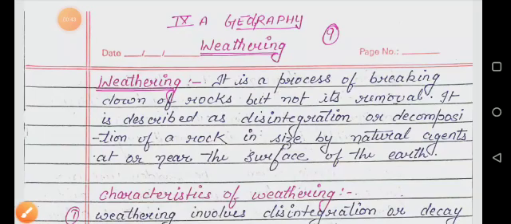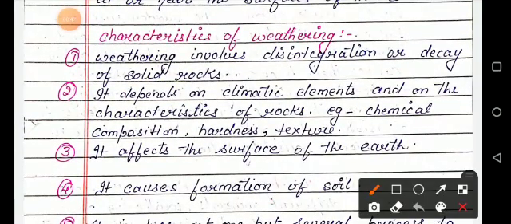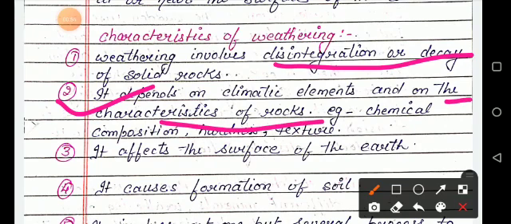So what are the characteristics of weathering? Weathering involves disintegration or decay of solid rocks. It depends on climatic elements and on the characteristics of rock like chemical composition, texture and hardness.